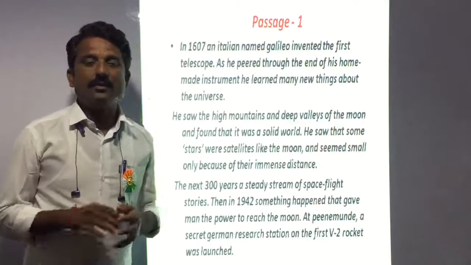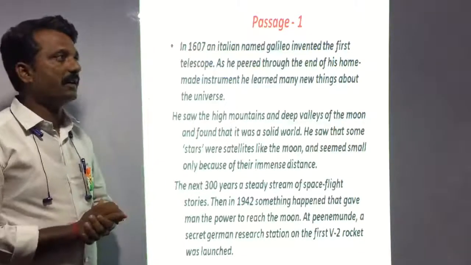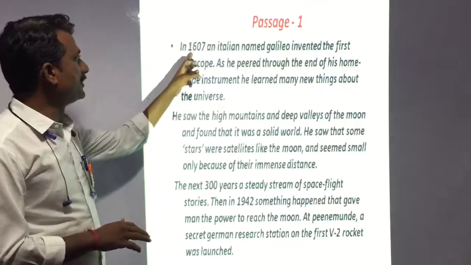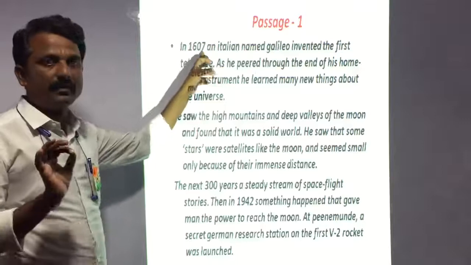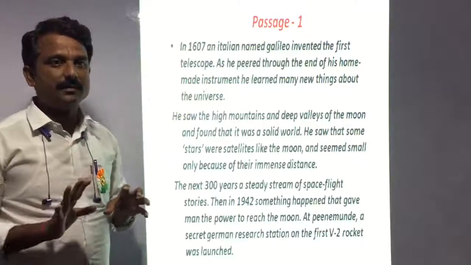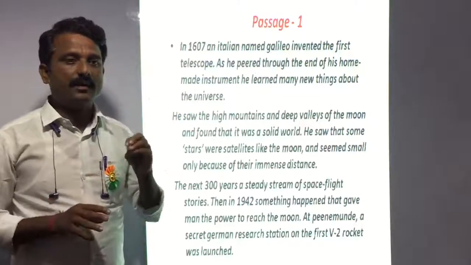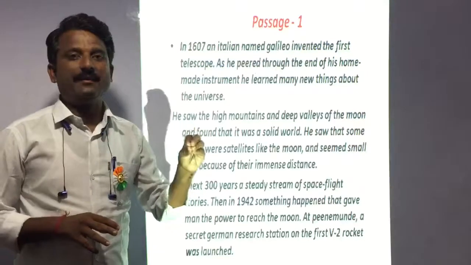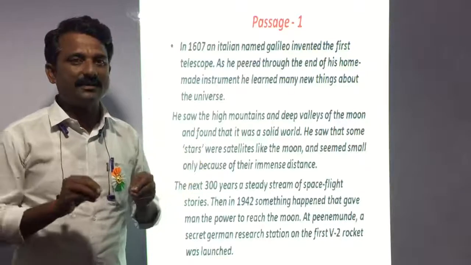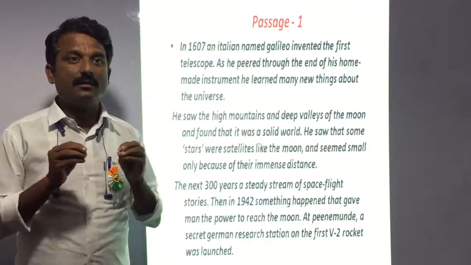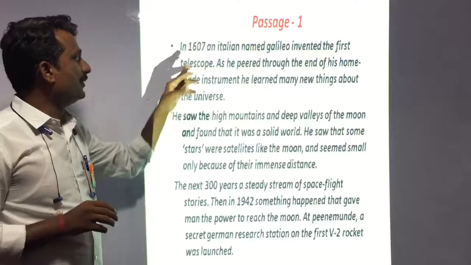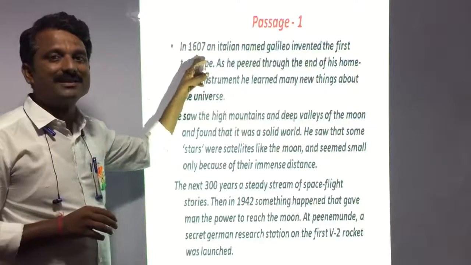Okay, so first of all, what we will try to understand here is the year 1607. Keep in your mind that whenever any century, period or date is mentioned in a passage, it is most probable that they could ask a question on these kinds of digits.